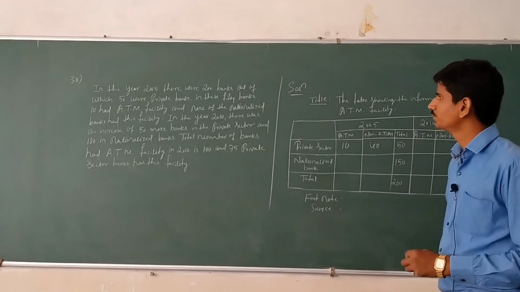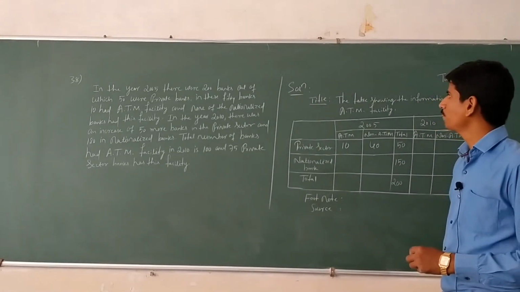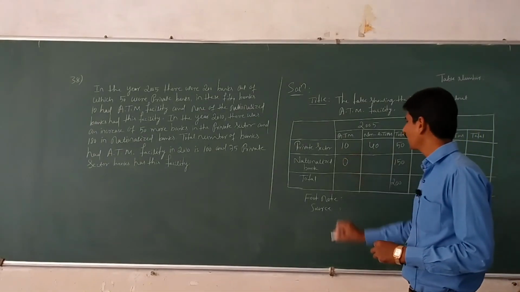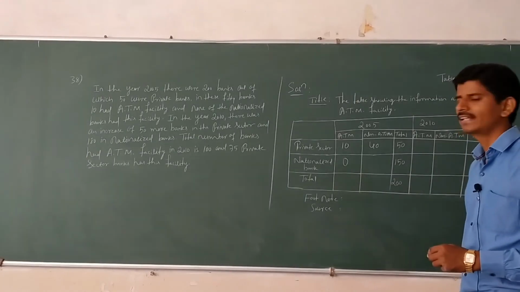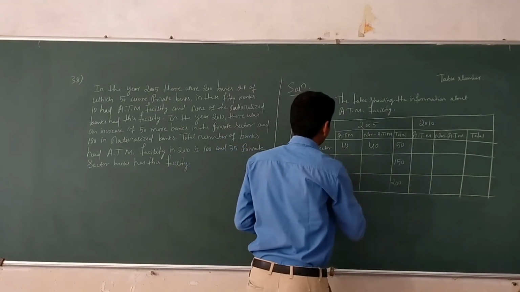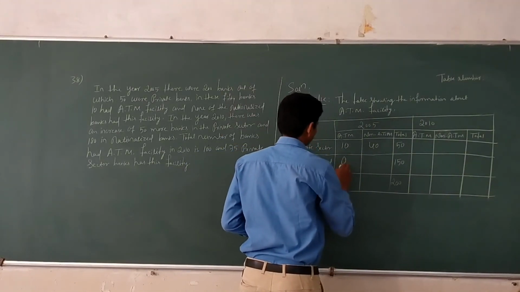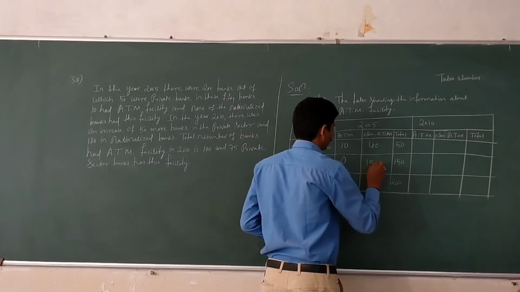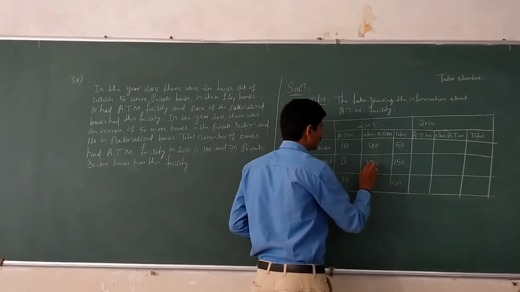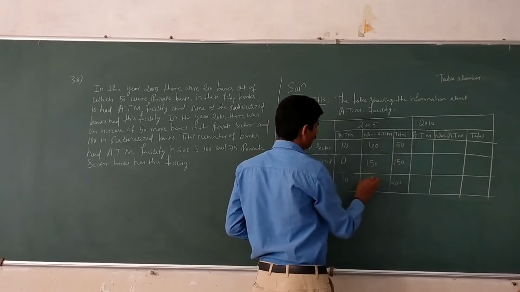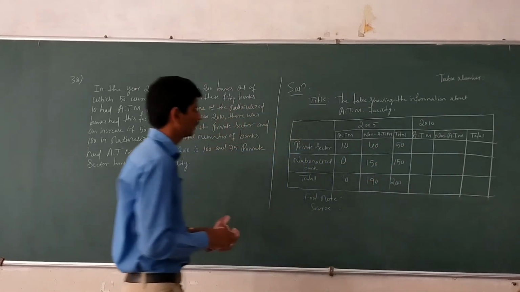Okay, the next, none of the nationalized banks had this facility. So the ATM facility for nationalized banks is zero, meaning non-ATM is 150. 10 plus 0 is 10. 40 plus 150 is 190. 150 plus 0 is 150. 10 plus 40 is 50. 190 plus 10 is 200. Okay, 2005 over. The next, 2010.